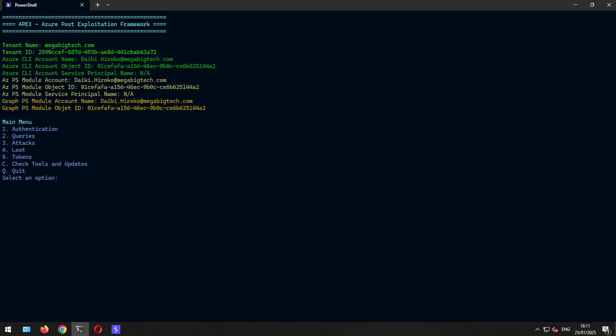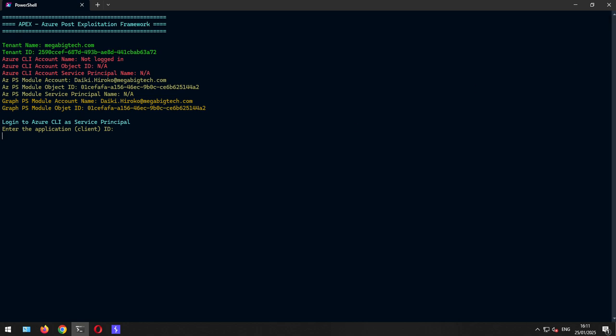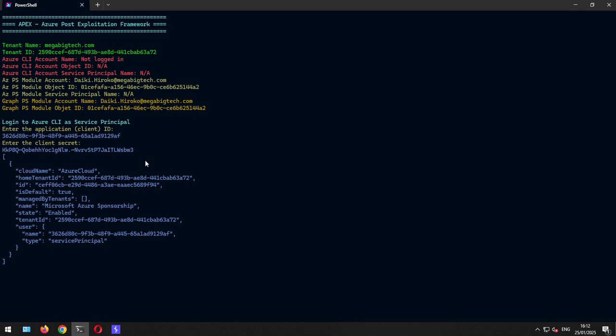And now we should be able to authenticate to Azure CLI and the Az PowerShell module as service principals. So now, in contrast to the object ID, we need the app ID, like I said, and use the newly created secret to log in.